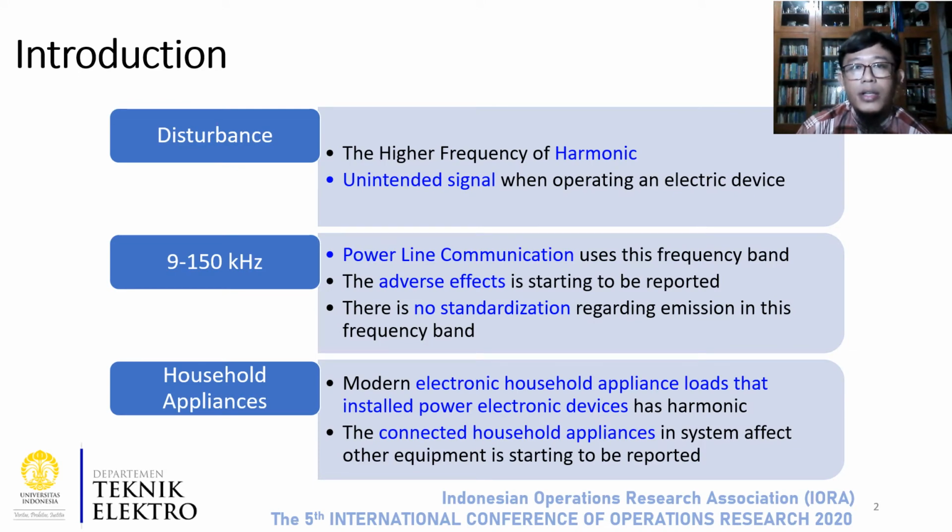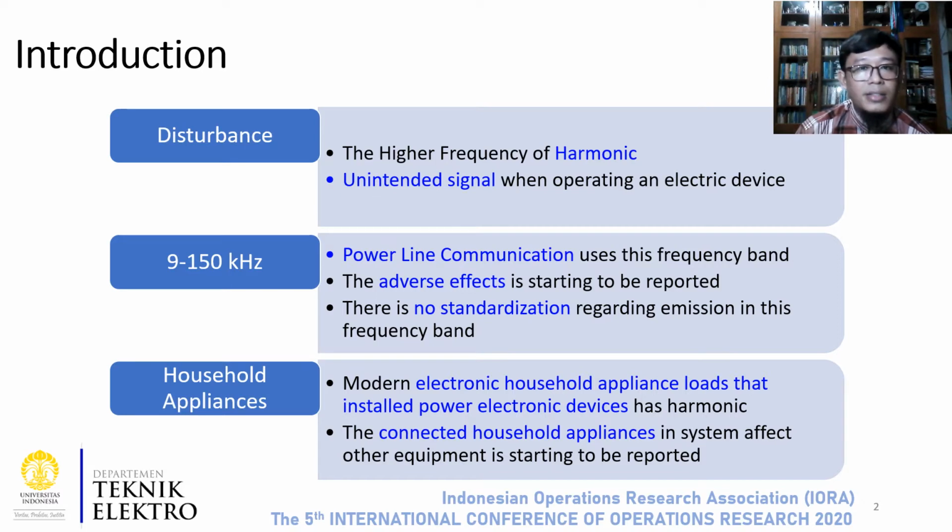Okay, we start with the introduction of this paper. First point, I want to explain about disturbance. Disturbance is the higher frequency of harmonic, usually above 2 kHz. And as we know, harmonic is the distortion of waveform generated at the frequency range 50 Hz to 2 kHz. When we operate electronic or electrical devices, some other signals are also generated. In this case, either the disturbance or harmonic is the unintended signal or distortion waveform at the frequency range that I told before in the previous point.